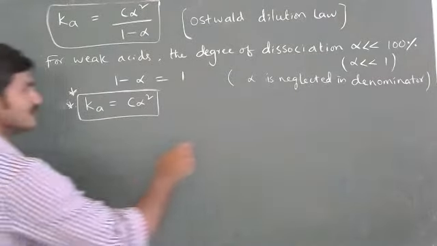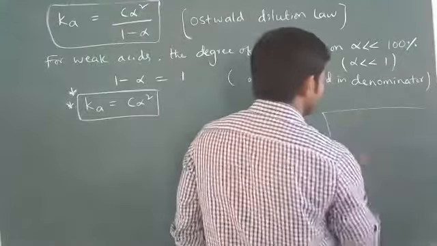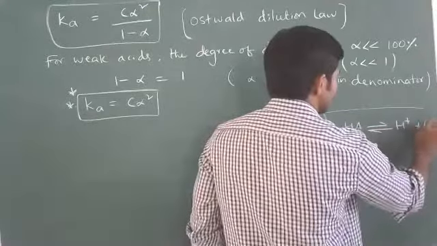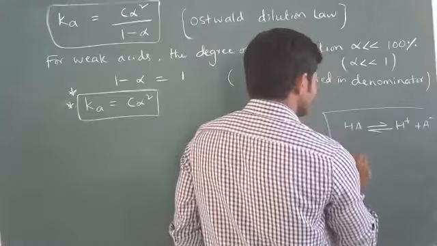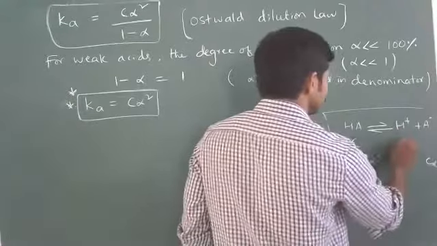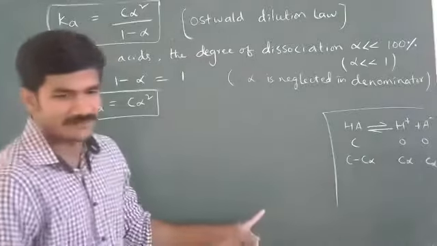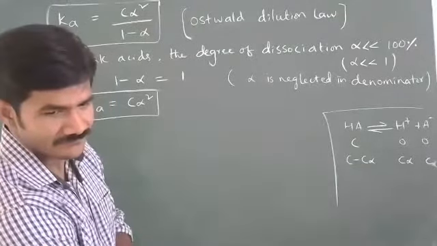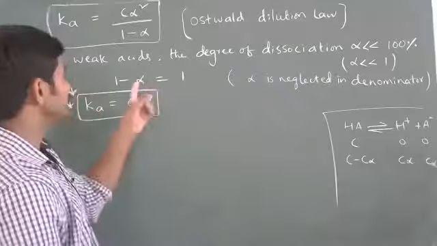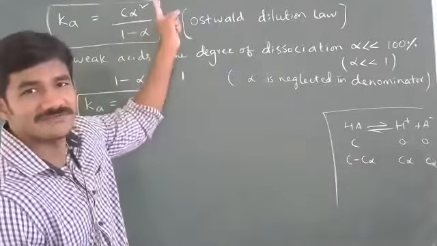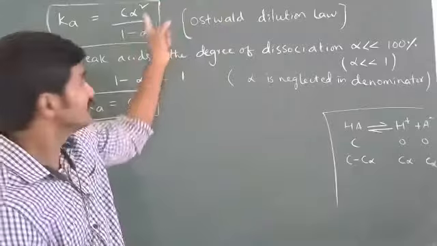So in the expression in the beginning I wrote HA gives rise to H plus and A minus. Here I wrote C minus C alpha. This is C alpha, this is C alpha, at equilibrium. In the numerator it is a square, so we can't compare; there is no 1 there.